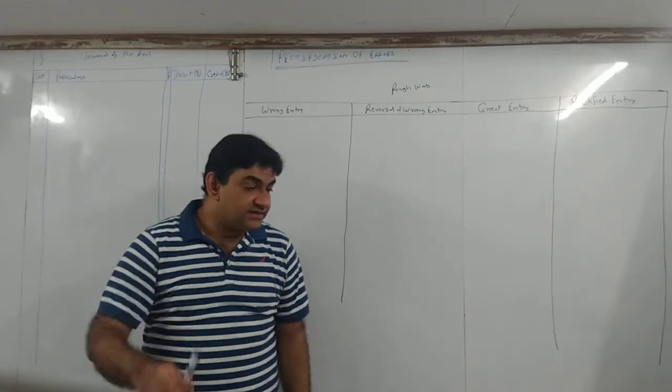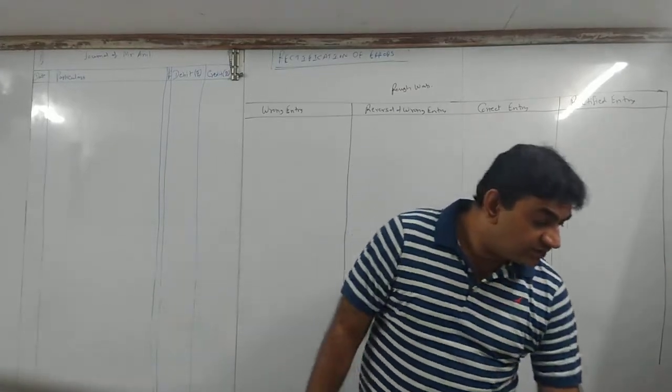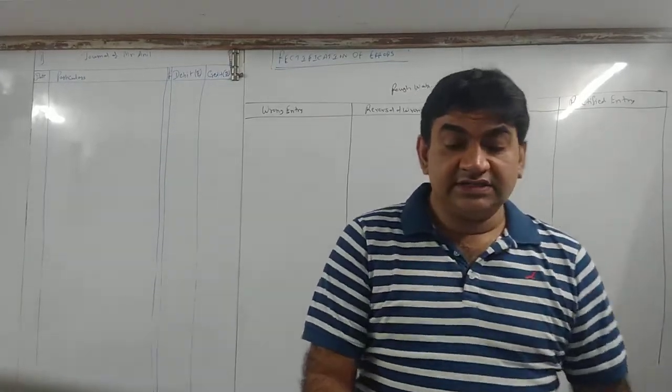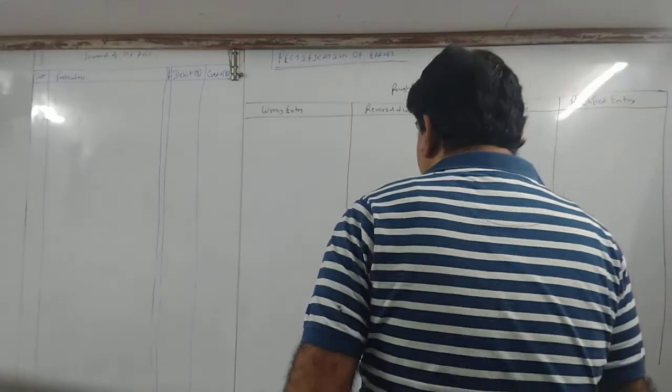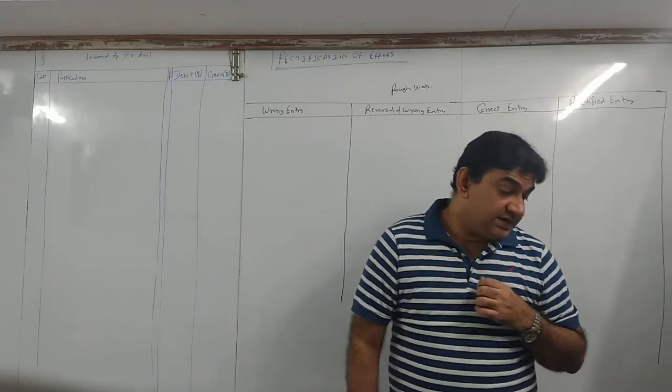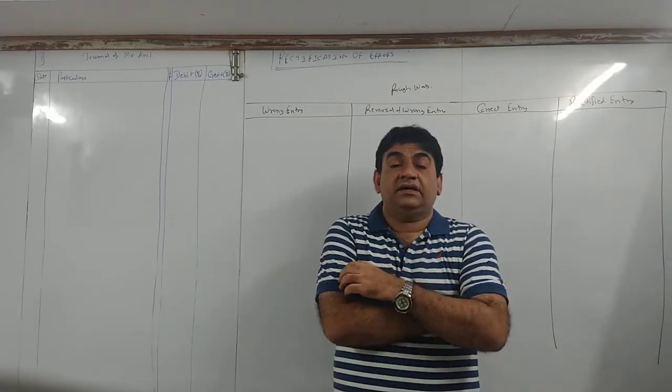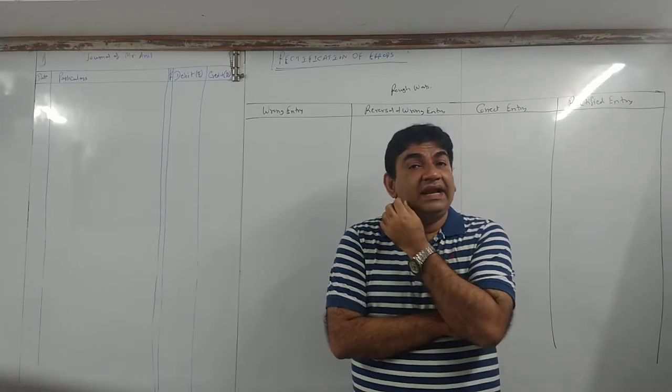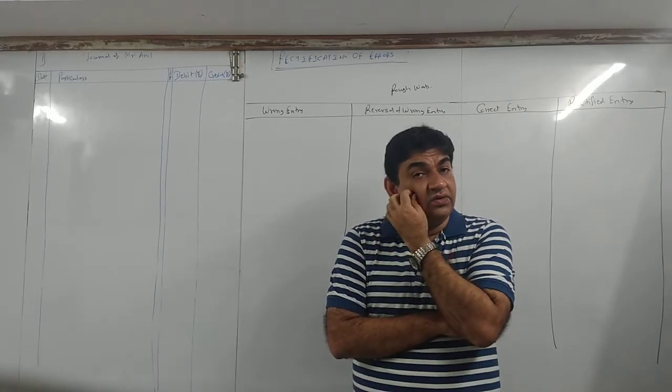Okay, चलो let's start with the first sum. देखो what the question says. From the following transactions given by Mr. Anil, pass necessary rectification entries. ठीक है? Now let's take one by one. What is the first transaction? Salary paid 5,000 debited to rent account. Salary paid 5,000 debited to rent account.